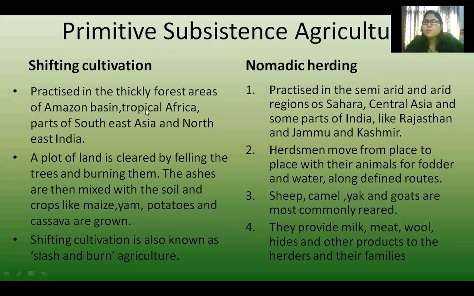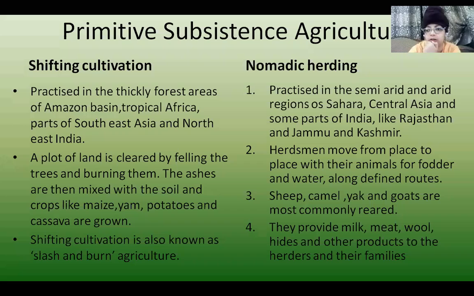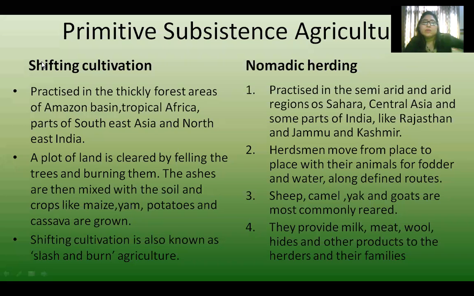Though it is an old method, still you can say that it is the method used by poor people. Some tribal people, poor people, do not have their own lands. Yes, they do not have their own land, so they practice this shifting cultivation. This is an old method. Mostly it was banned also for some time, but still it is being used in some parts of South America, Africa, then China, and in India also, in Northeast India, where it is practiced a little.